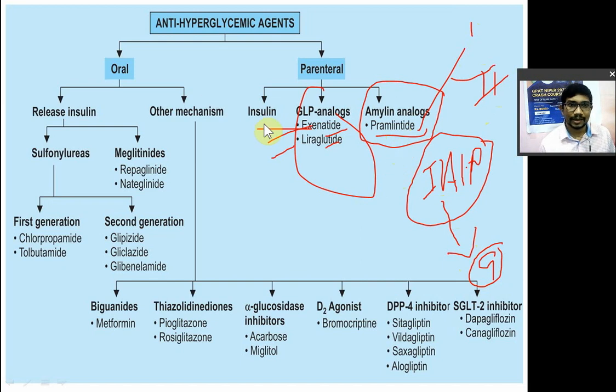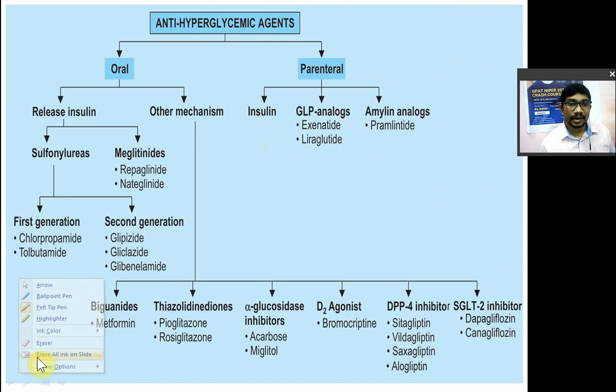Insulin is first. Insulin is used in type 2 only for emergency treatment; type 1 cannot survive without insulin. So after insulin, the only drug approved for type 1 as well as type 2 diabetes is pramlintide. Now these were the injectable or parenteral drugs: insulin, GLP analogs like exenatide and liraglutide, and then amylin analogs.